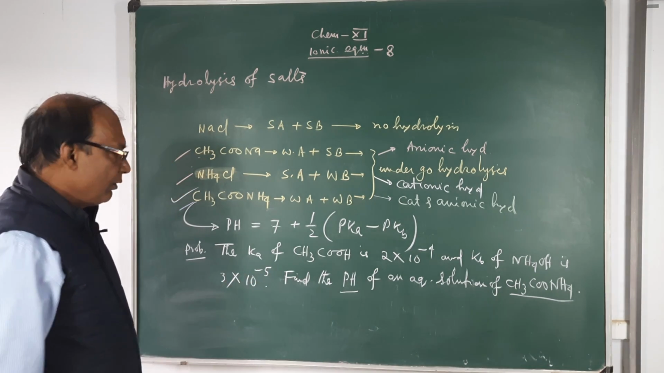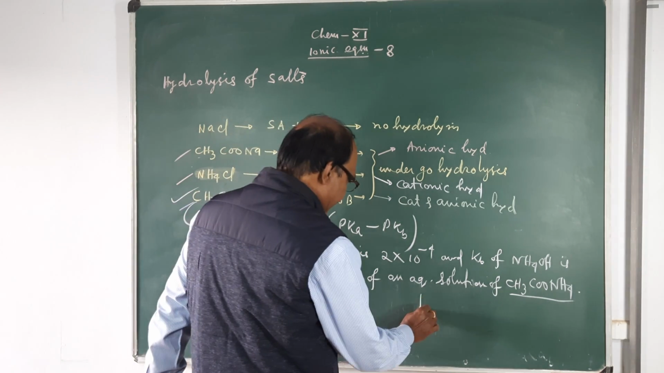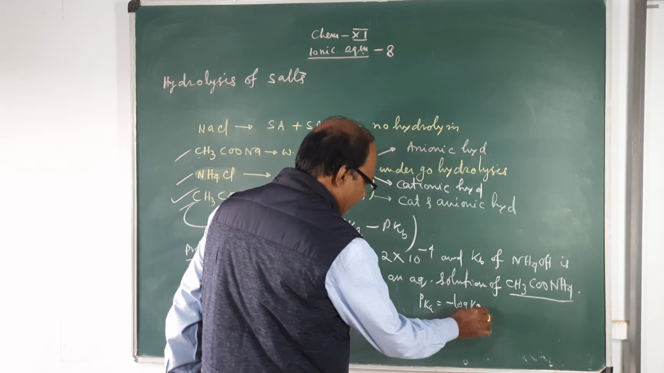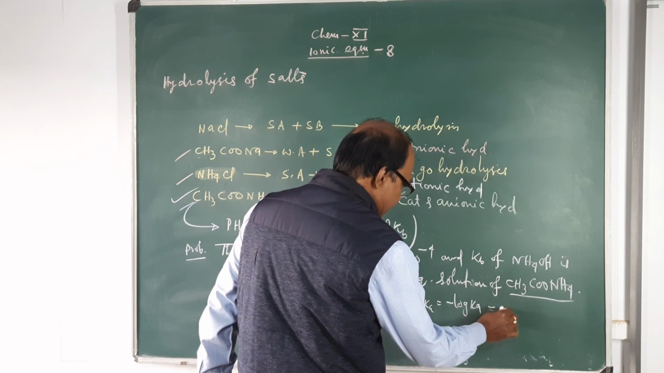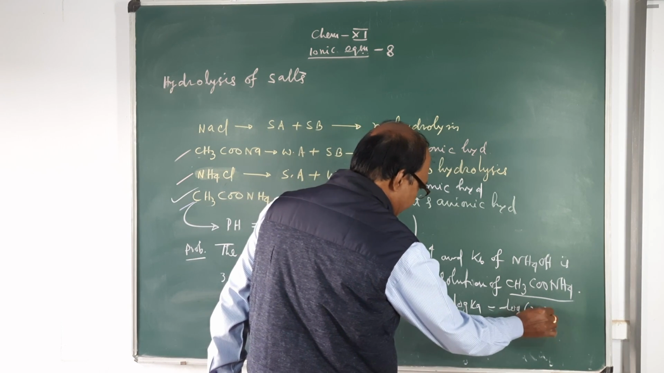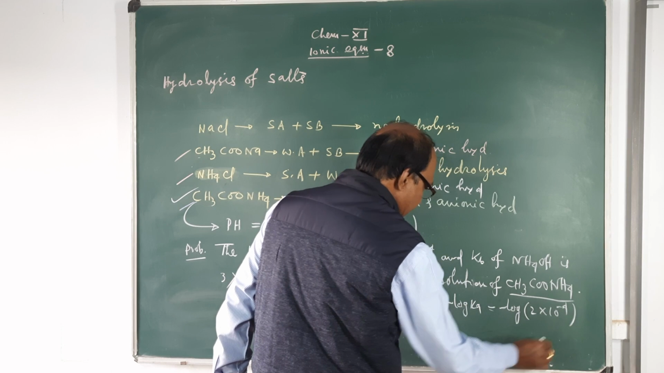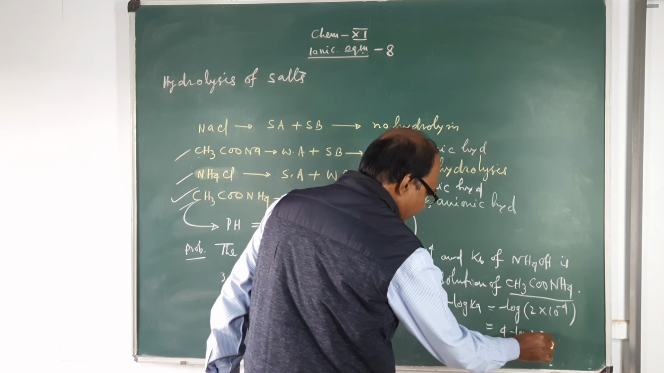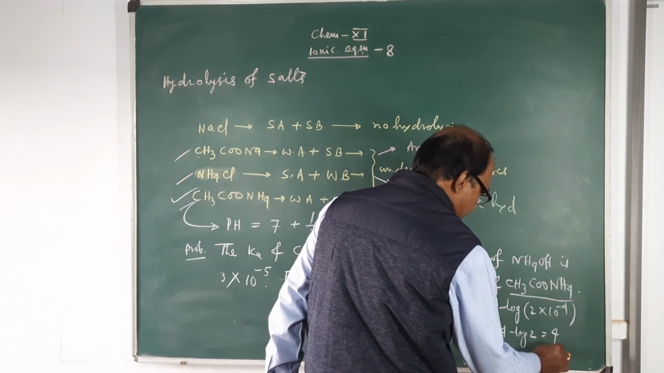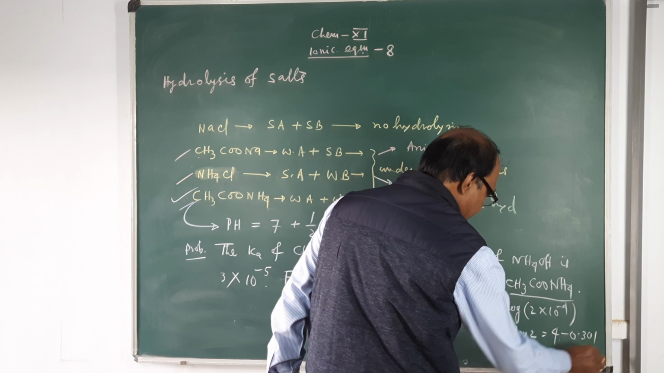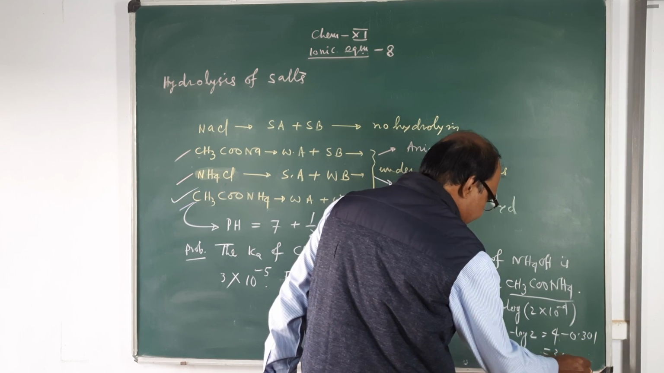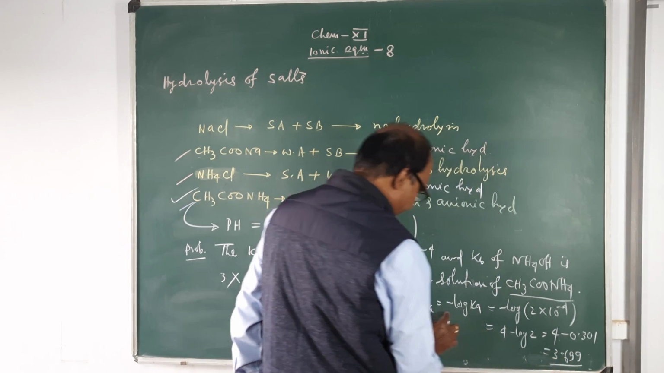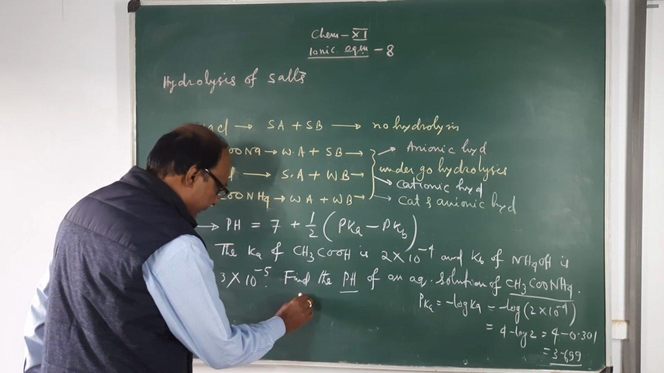Therefore, in this case, what to do? You find pKa. pKa equals minus log of Ka. So this is equal to minus log of 2 into 10 to the power minus 4. This is equal to 4 minus log 2, which is 4 minus 0.301. This is pKa.